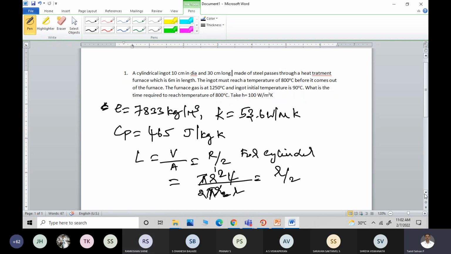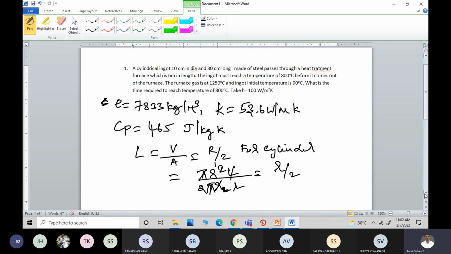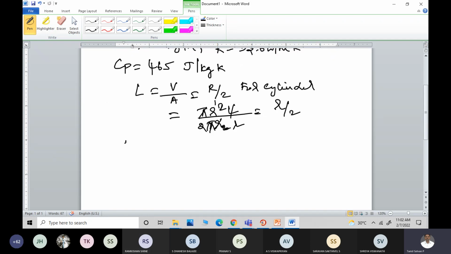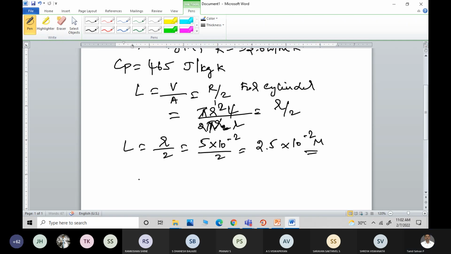Now the diameter is 10 centimeter, radius is 5 centimeter, so the characteristic length will be equal to R by 2, that is 5 into 10 power minus 2 divided by 2, which is 2.5 into 10 power minus 2 meters. Is it fine? Yes, sir.